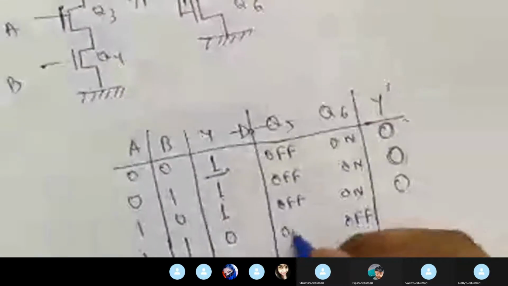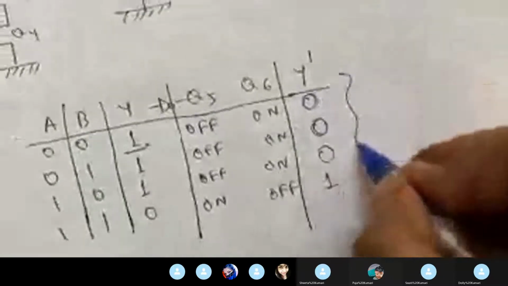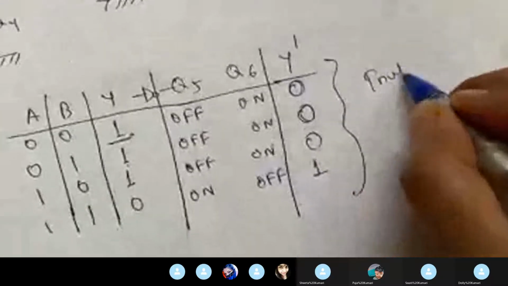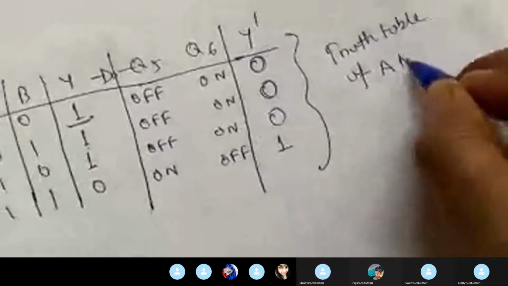And for 0, what happened? For 0, it will become 1 and 1 will become 0. So this is off and the upper transistor is on. So the current will draw from VDD, so the output will become 1. And this is the truth table of AND gate.